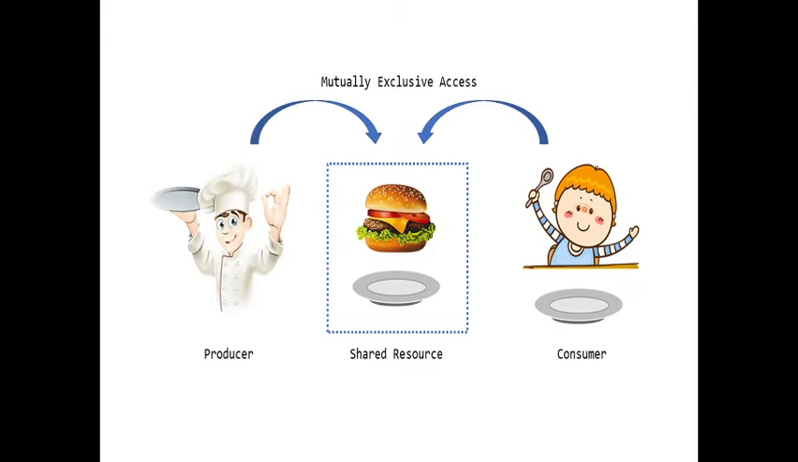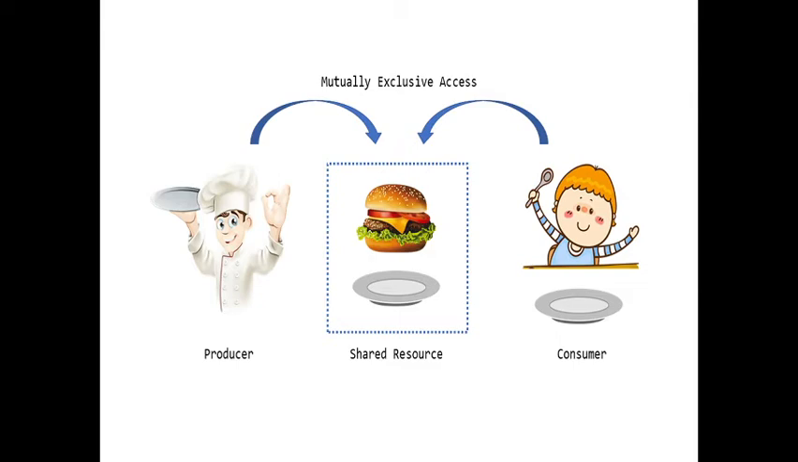So what happens is, though the shared resource is empty, the table is empty, the producer is not putting any food items on the table, and the consumer is unable to take food items because there is nothing on the table, because he did not pay for those food items. Okay, this is another problem.